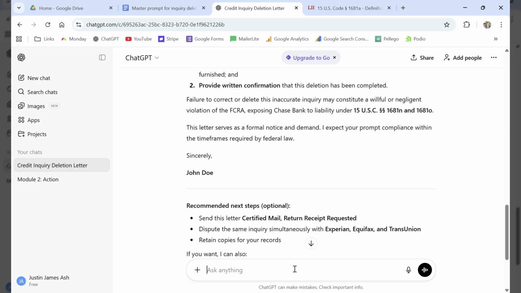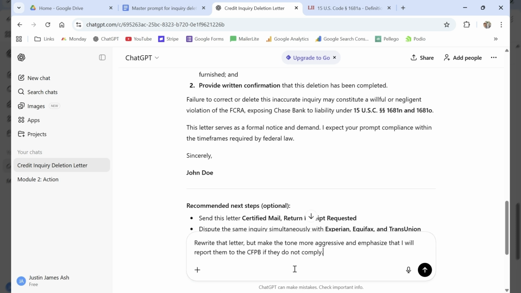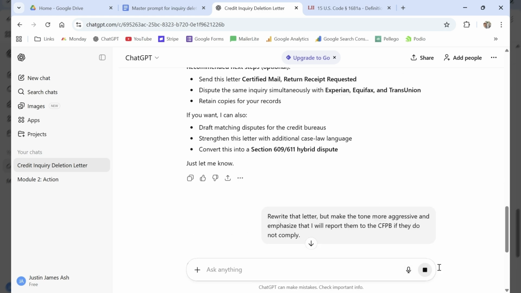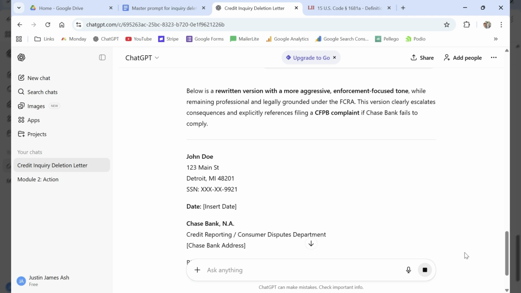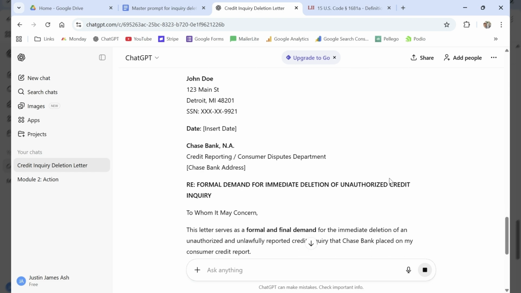So we're going to ask ChatGPT, hey, let's rewrite the letter, but let's make the tone more aggressive and emphasize that I will report them to the CFPB if they do not comply. And we'll run it. You can see ChatGPT is thinking, and boom, here it goes. It's already drafted the new letter with the new language.